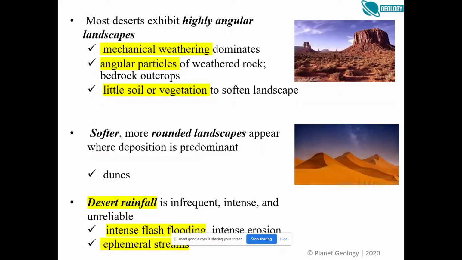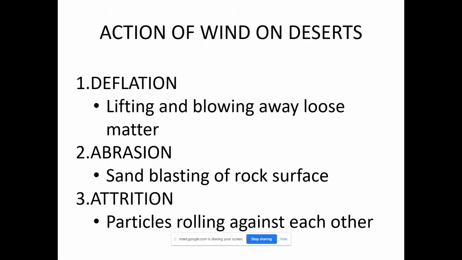And then after that we discussed some basic characteristics of desert, right? Like the kind of weathering which dominates the desert, right? There is less rainfall and the characteristics of rainfall, all these things we did. So we started with this action of wind on desert. So we'll start from here today, right?